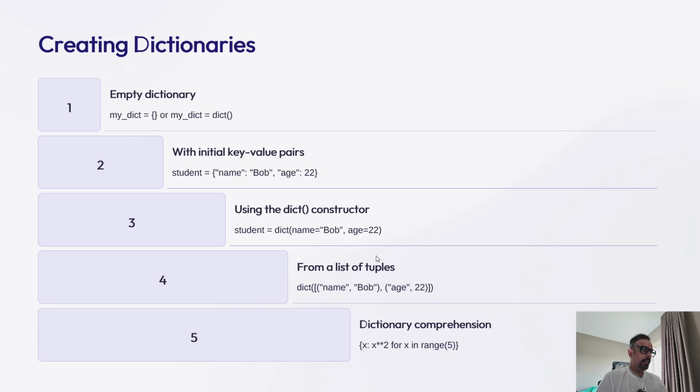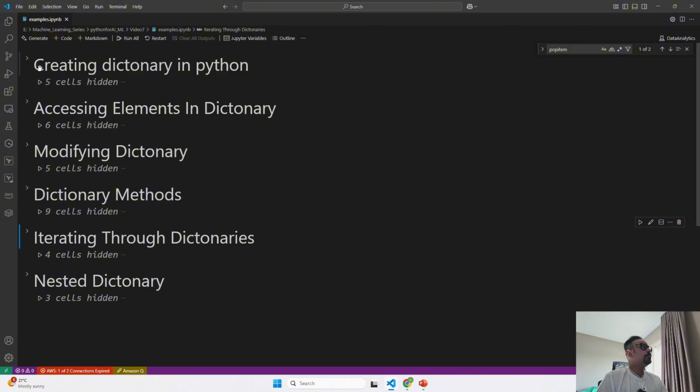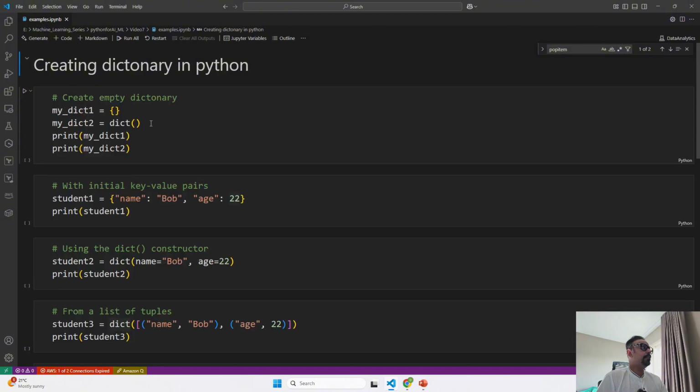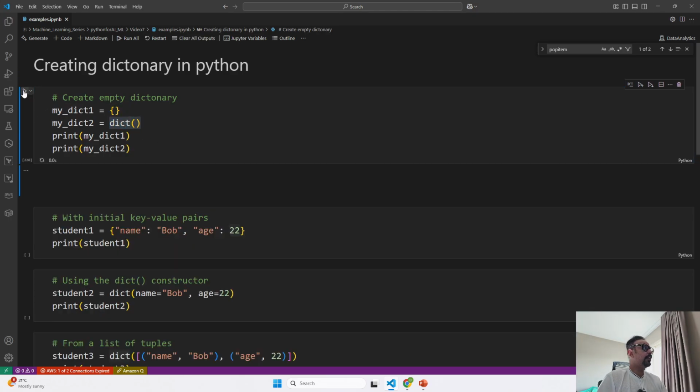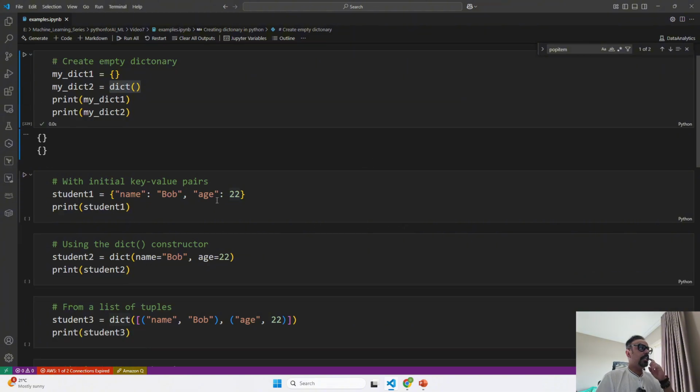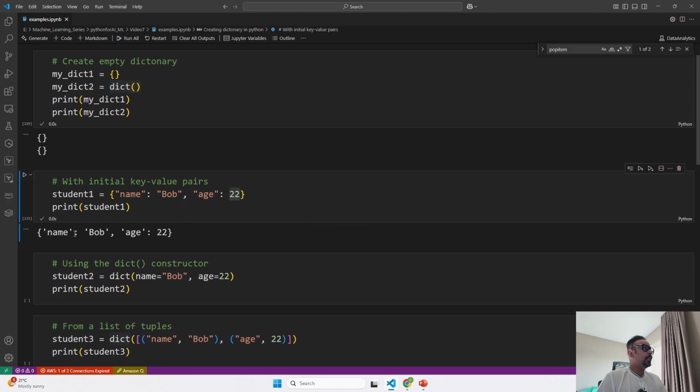Now, let me take you to the screen and show how exactly a dictionary can be created. As I said, we can create one with curly braces, or with the dict keyword. If I go ahead and run this, it is going to create our empty dictionaries. Now, initial values. Right now I am going to assign 2 initial values to it, the same values using curly braces, and you will see the key value pair has been stored as part of the dictionary, that is student1.